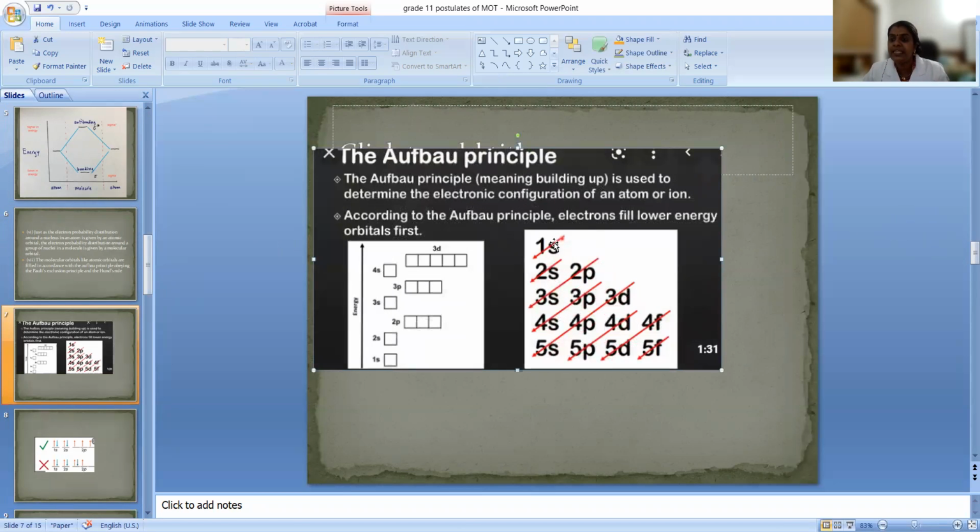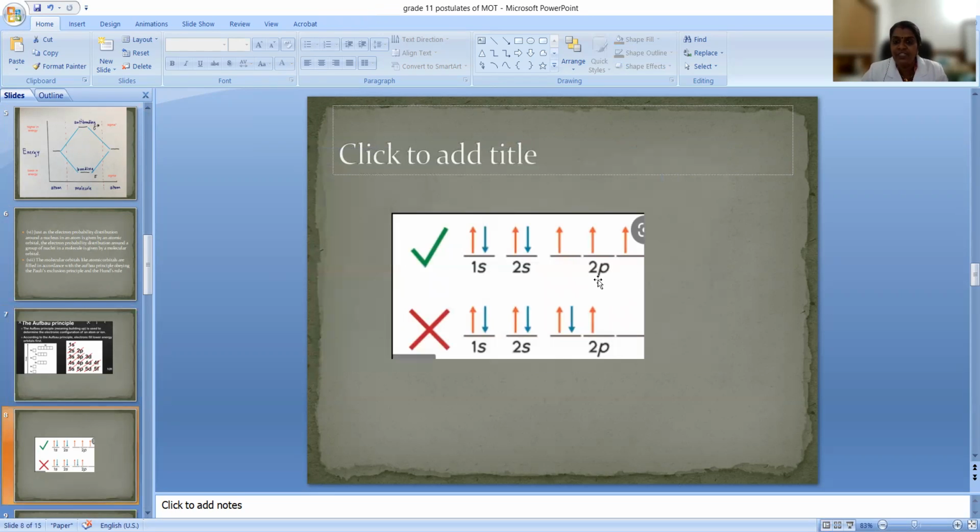In the Aufbau principle, the electrons fill according to increasing order of energy, from the lowest energy to the highest energy, like 1s, 2s, 2p, 3s, in that order. That same order we follow in molecular orbitals while filling the electrons. In Hund's rule, what we have learned is that electrons will first singly occupy, and only then pair up.